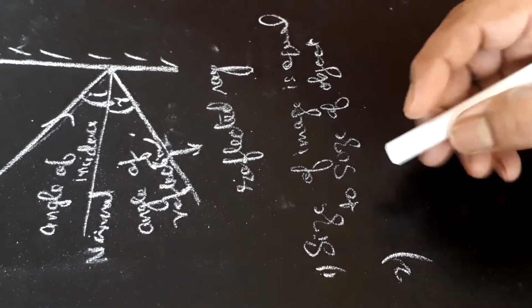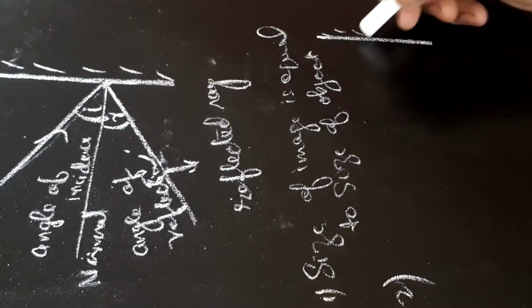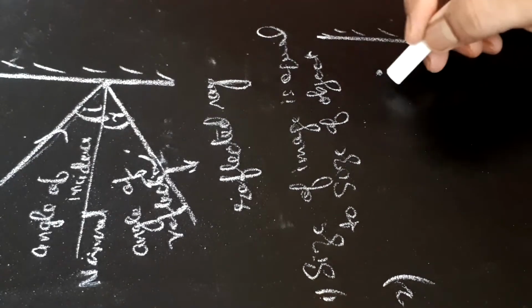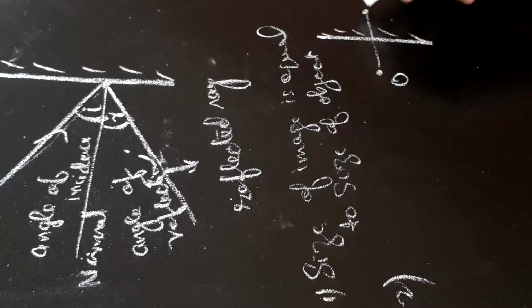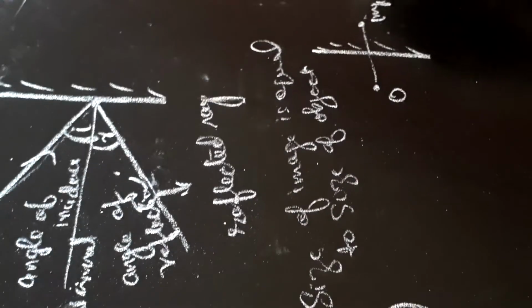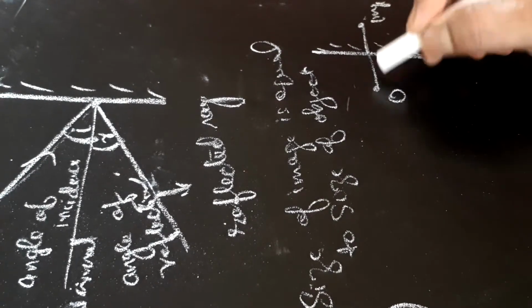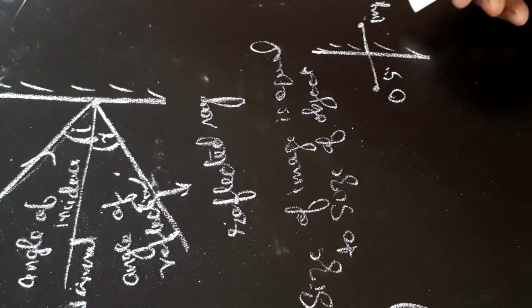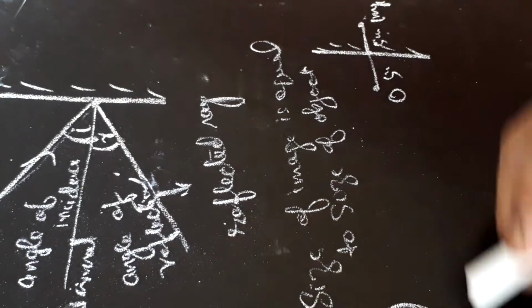Second, distance between mirror and object is equal to the same distance between mirror and image. Suppose if the distance between object and mirror is 5 centimeter, then distance between mirror and image will also be 5 centimeter.